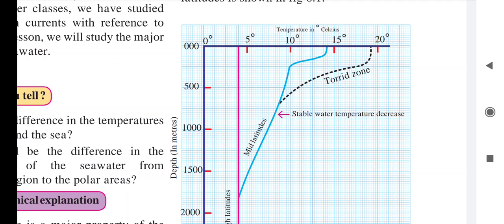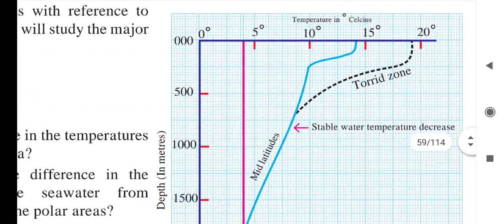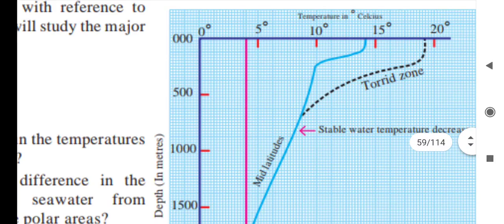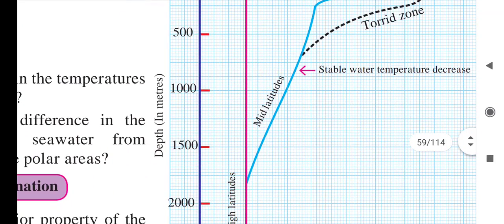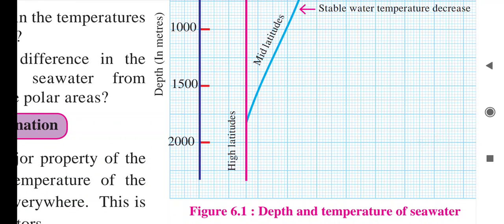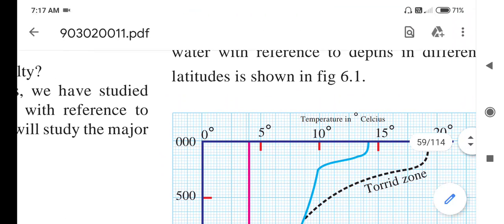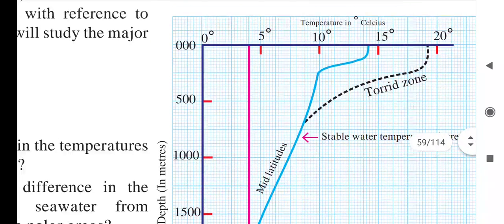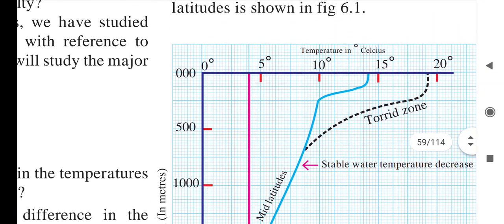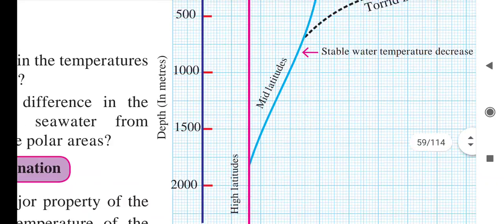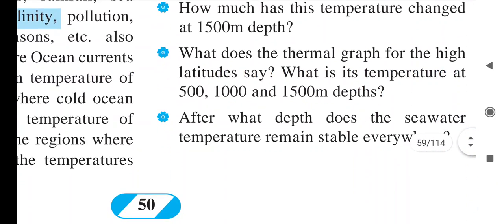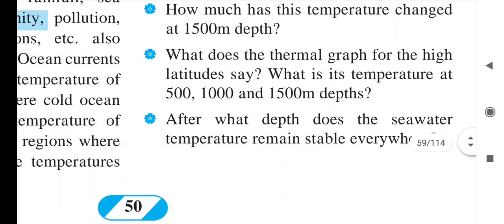So if we study high latitude, though it is 500 meter depth, though it is 1000 meter depth, though it is 1500 meter depth, its temperature is the same, uniform, 4 degrees Celsius everywhere. So the pink line is stable, it is not curving like the torrid zone and the mid latitudinal zone.